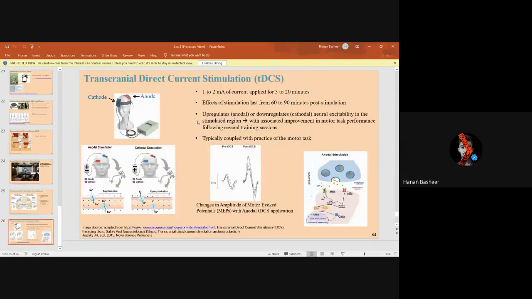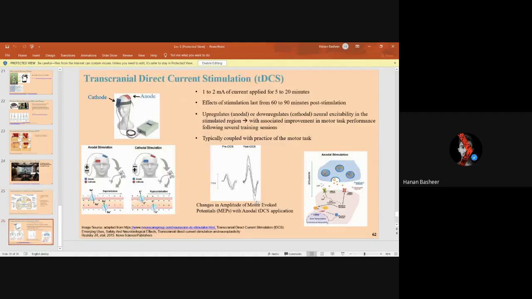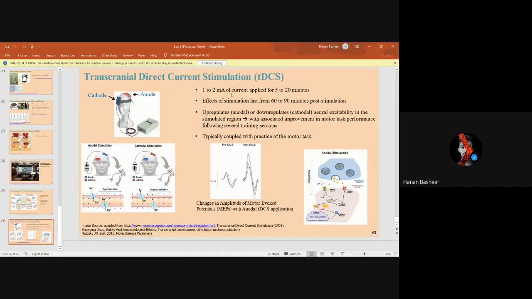And this is finally neuromodulation via non-invasive brain stimulation. This is the affected hemisphere, this is the unaffected hemisphere. So we increase activity here by providing more work to this part rather than the unaffected region. And thus transcranial direct current stimulation. Current is directly provided to the brain of the magnitude 1 to 2 milliampere for 5 to 20 minutes. This affects for 60 to 90 minutes post stimulation, and this helps us to deal with such disease after-effects.